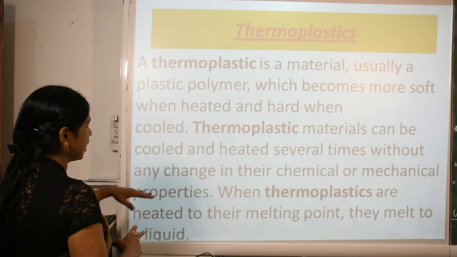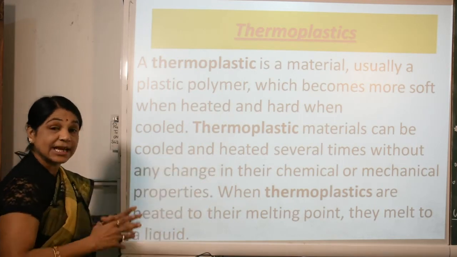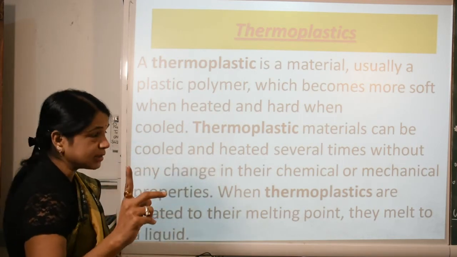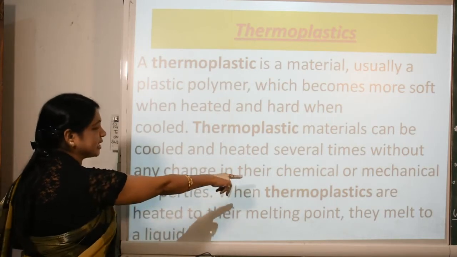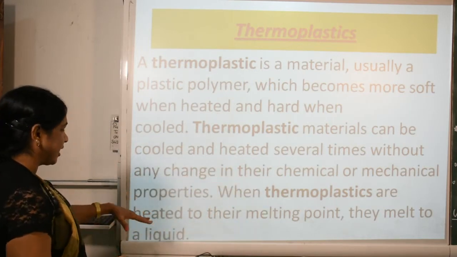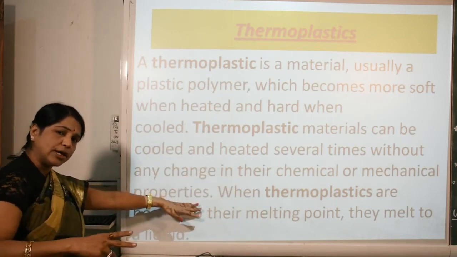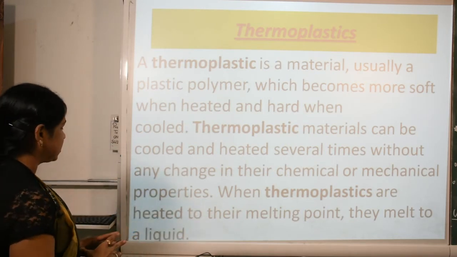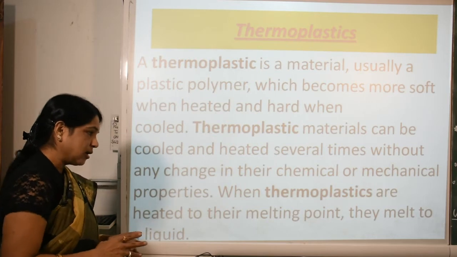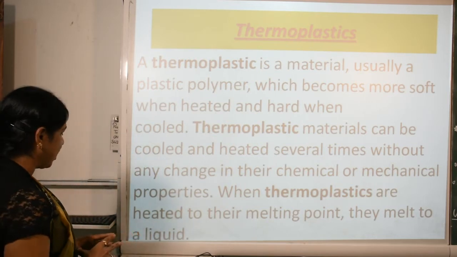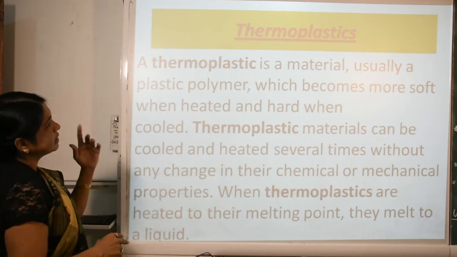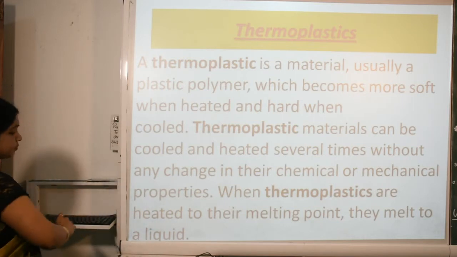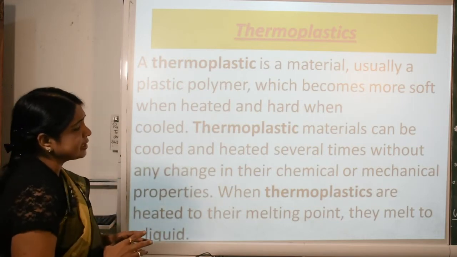Thermoplastic material can be cooled and heated several times, not once, without any change in its chemical or mechanical properties. When thermoplastics are heated to their melting point, they melt to a liquid. How do we use thermoplastics?